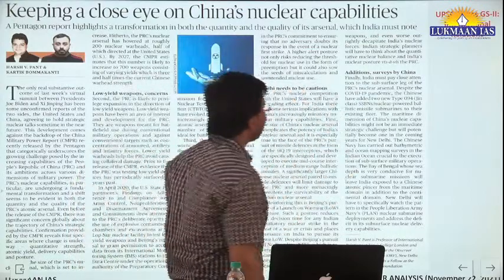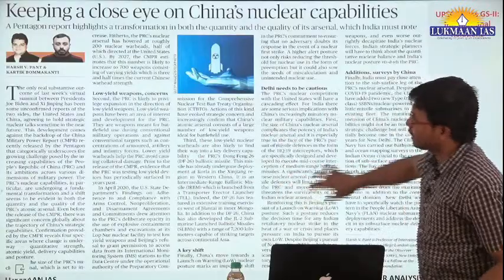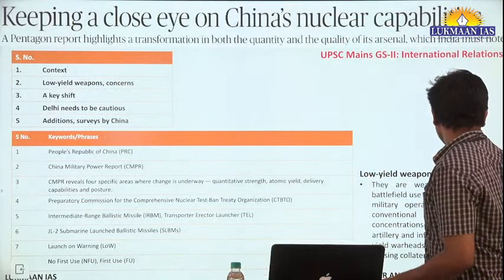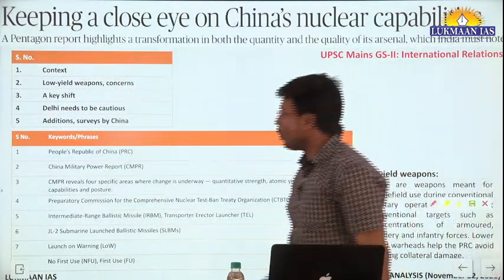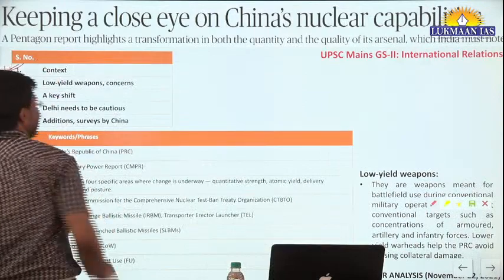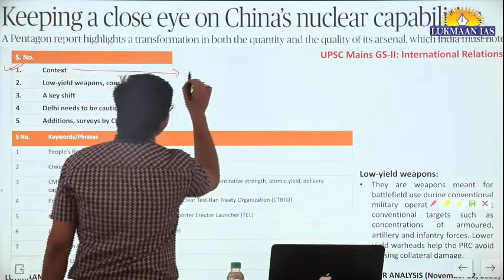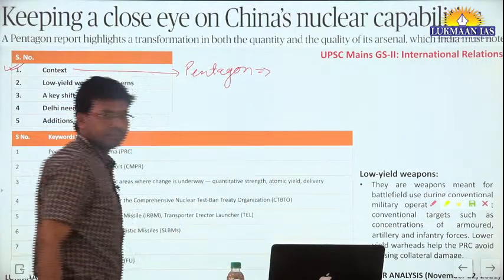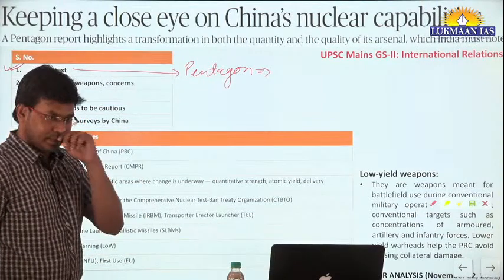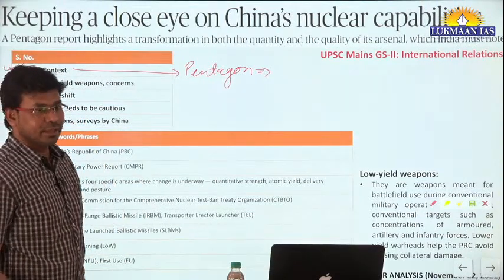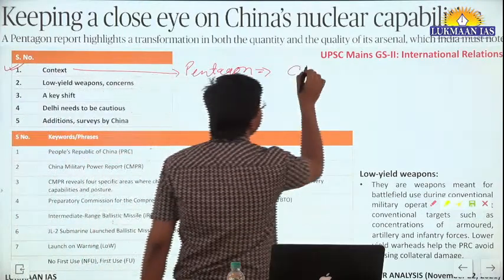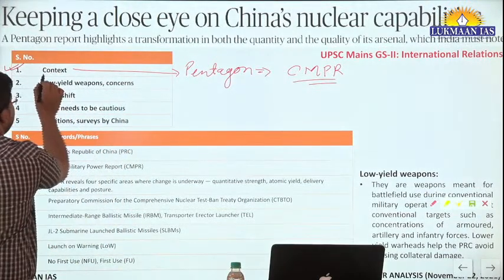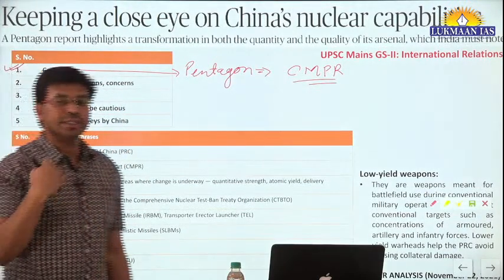So with reference to this article, we will talk about a lot of things. Here I have included the entire article, and I have broken it into smaller parts. What was the context of this article? The context was a report released by the Pentagon. What was the name of the report? The China Military Power Report, CMPR. This context should pose a cautionary note to India.